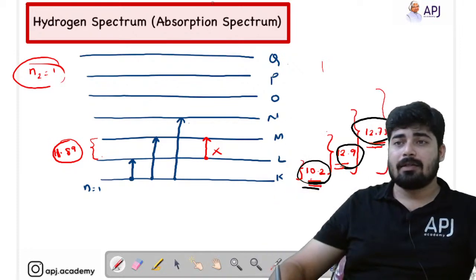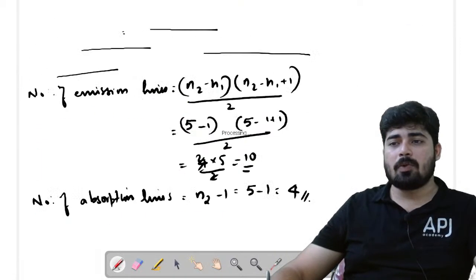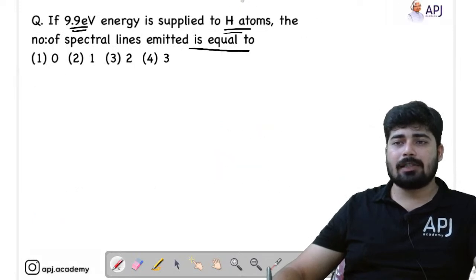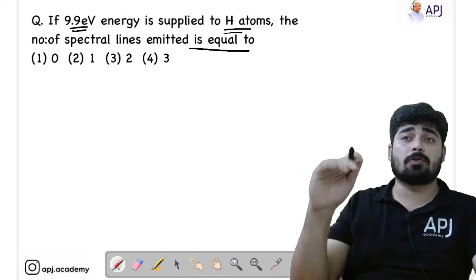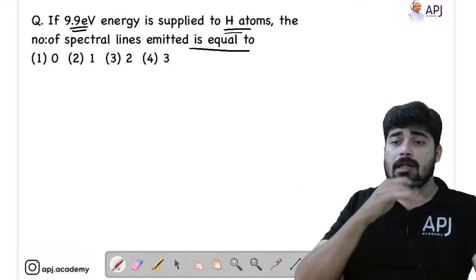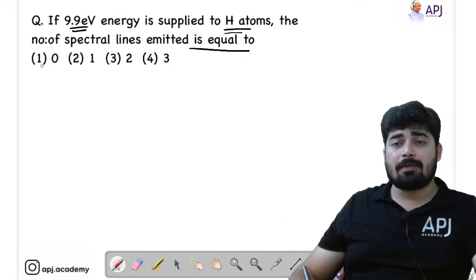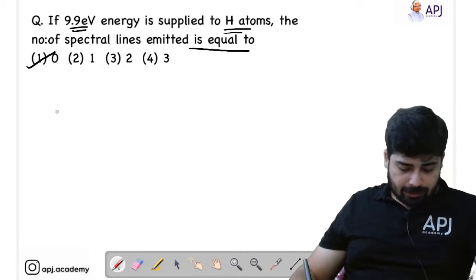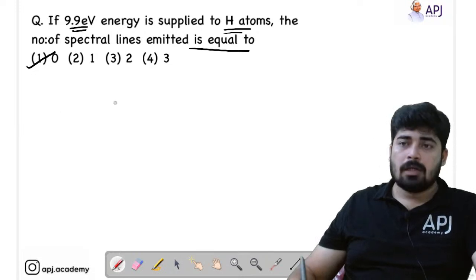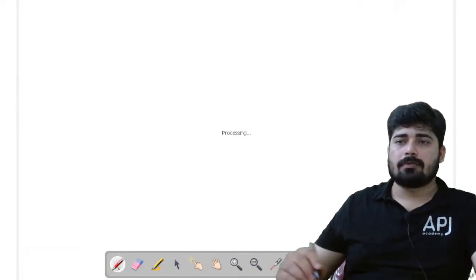But here in the question, they are only providing an energy of 9.9 electron volt. That is not enough for an electron to jump to any of the shells. So, the number of spectral lines emitted will be equal to 0. Option A is the right answer. Now, we will move on to the next question.